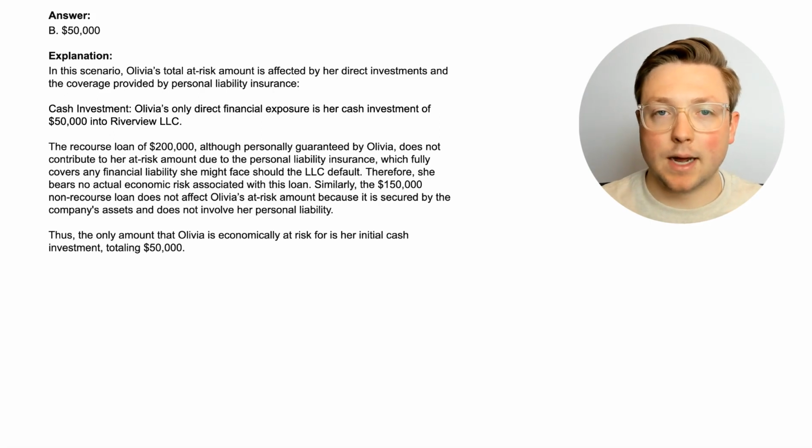Now, this is something that I thought was a little bit confusing because technically she's still on the hook. She is kind of personally liable, even though she has that insurance. But to simplify it, just think of it as, in the end, is she actually paying the money? No, that liability insurance will cover the problem. So again, this could be confusing if you really think, well, she is still personally guaranteeing the loan, but just think of the personal liability insurance as negating that being included in the at-risk amount.